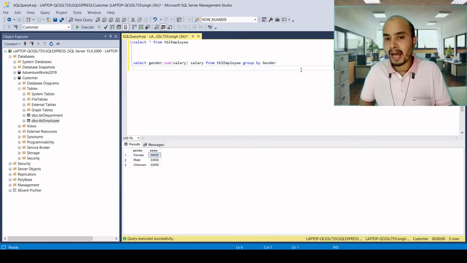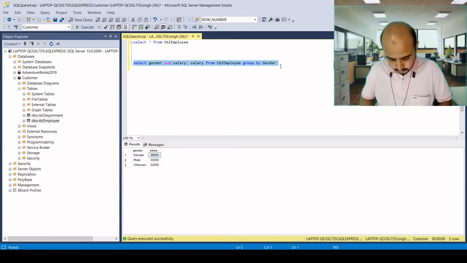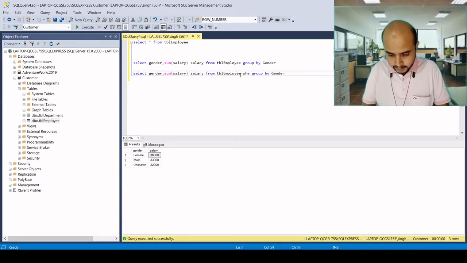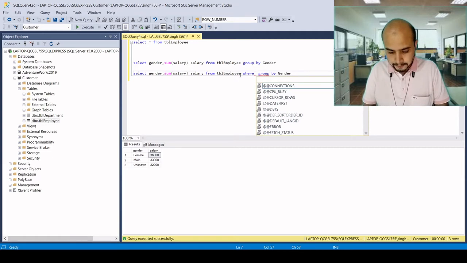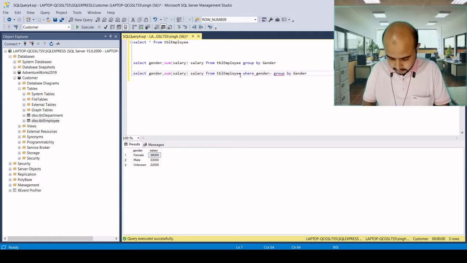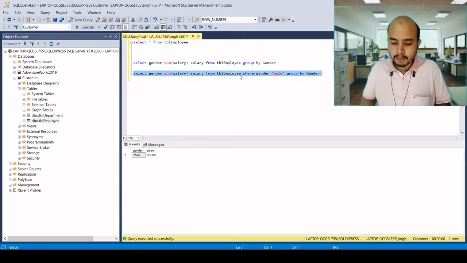If I apply where clause, it will always be used before the group by. Let's do the practical on it. If I'm using where clause, let's say where gender is male, and then group by gender, it will give me the answer of male only.